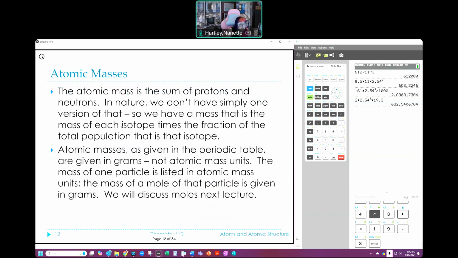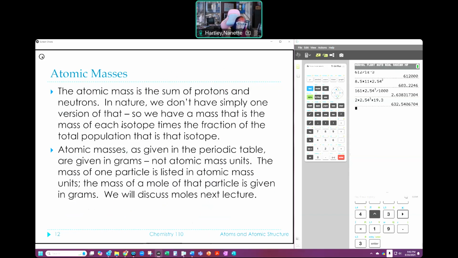Atomic masses are not the same as isotopic masses. They are not the same things. The atomic mass is the sum of protons and neutrons as it exists in nature. All right. And I told you that there were 4 isotopes of carbon. Those 4 isotopes don't occur in equal numbers. So sometimes we have carbon 12, sometimes we have carbon 13, sometimes we have carbon 14, sometimes we have carbon 11.